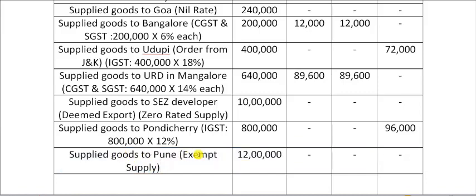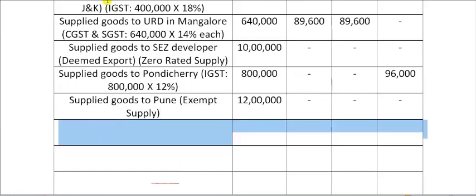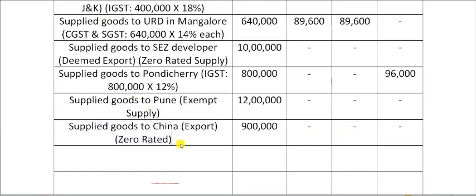Supplied goods to Pune. It has been explicitly mentioned in the problem that it is an exempt supply. Hence, we'll only take the total turnover and ignore the GST. Supplied goods to China. Though they have given a rate of GST in that case, this is an export, and export is zero rated in India. Hence we'll take only 9 lakh, that is the total turnover, and ignore the other things.